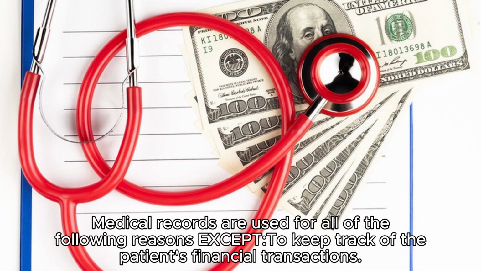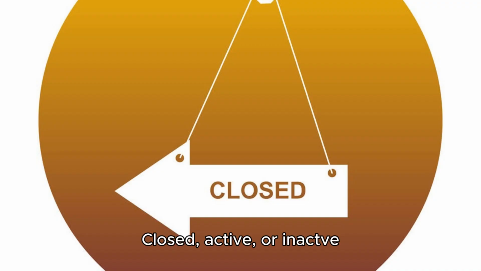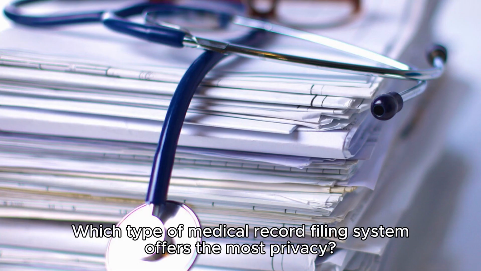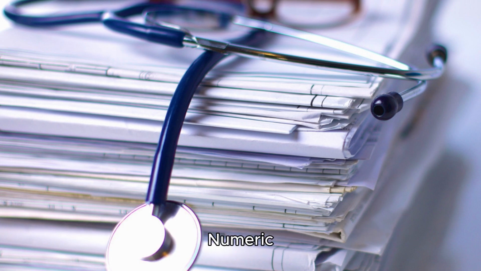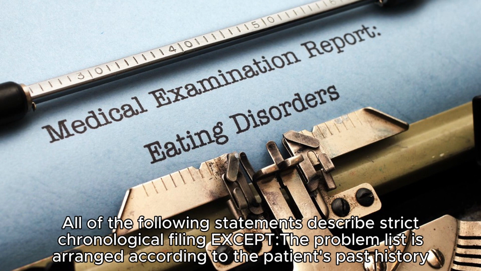Medical records are used for all of the following reasons except to keep track of the patient's financial transactions. Medical records are classified as closed, active, or inactive. Which type of medical record filing system offers the most privacy? Numeric. All of the following are advantages of the numeric filing system except an alphabetic card system. All of the following statements describe strict chronological filing except the problem list is arranged according to the patient's past history.